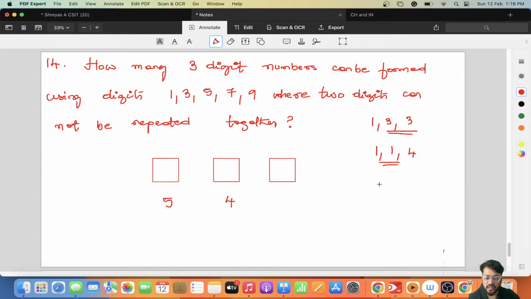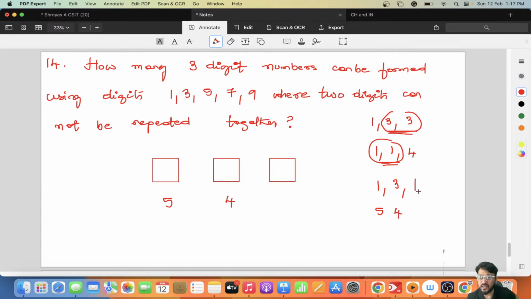So understand this. I can place 1, okay? Now with these 4 digits, 3, 5, 7, 9, I can place 1. Now these 4 digits are again, because they have told 2 digits cannot be repeated together, right? But you can use 1, 3, 1, because repeated together means 1, 1, 3, 3, 4, 4, like that. So here I had 5 choices. I could have selected any one of them, but next I'll be having only 4 choices because I can't repeat the number.